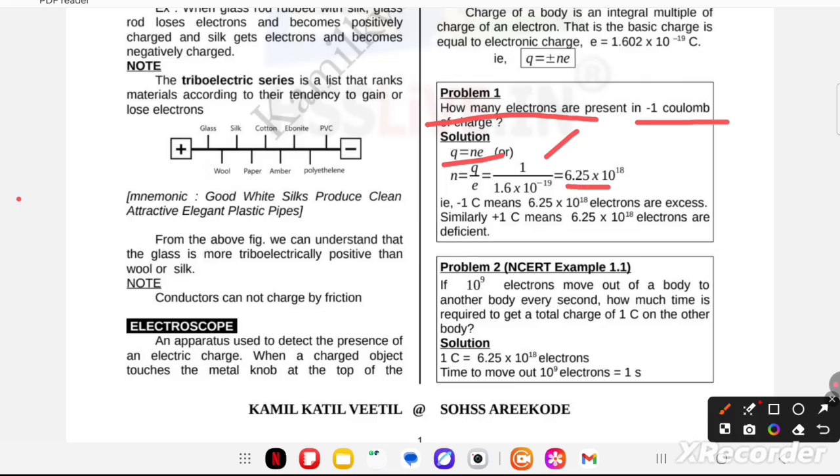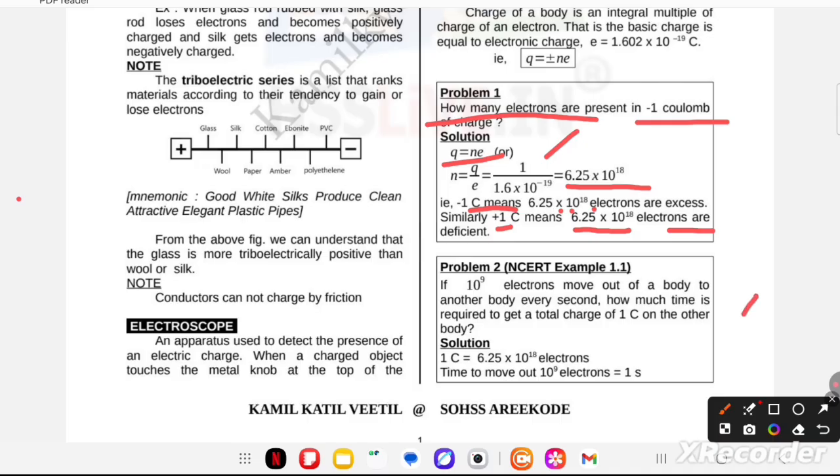Coulomb cancels out. After calculation we get the value 6.25 times 10 to the power 18. That is, 1 coulomb means 6.25 times 10 to the power 18 electrons are in excess. Similarly, we can say for plus 1 coulomb, 6.25 times 10 to the power 18 electrons are deficient, because Q is equal to plus or minus Ne. So you can take 1 positive coulomb or minus 1 coulomb for 1 negative coulomb.